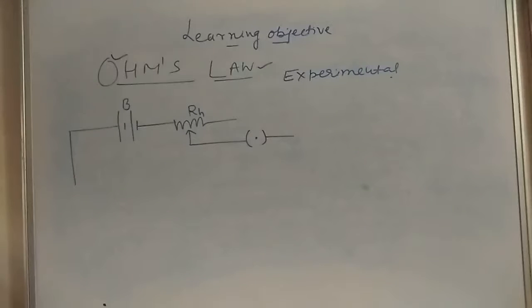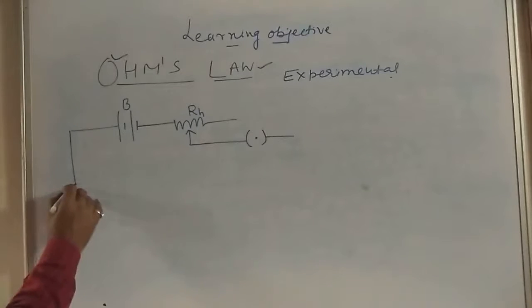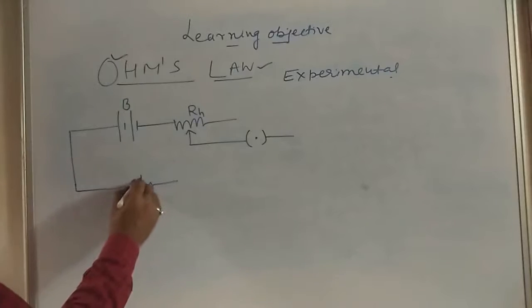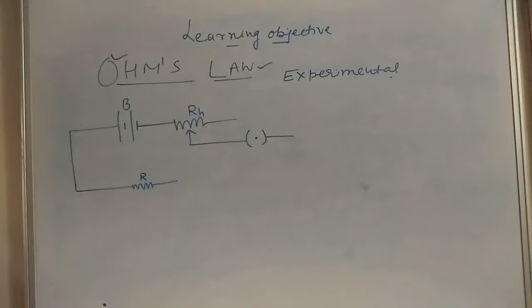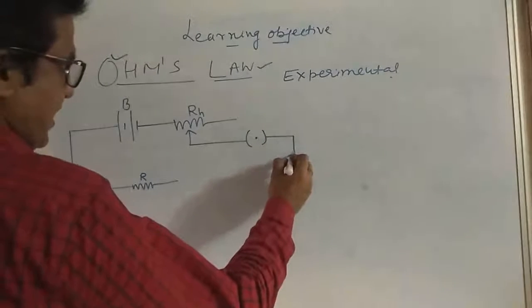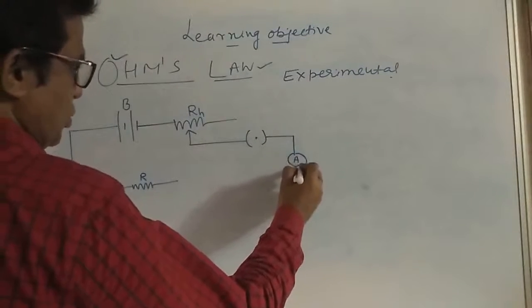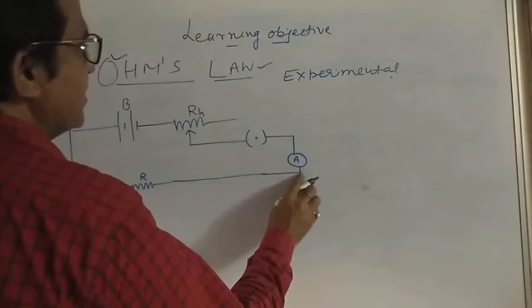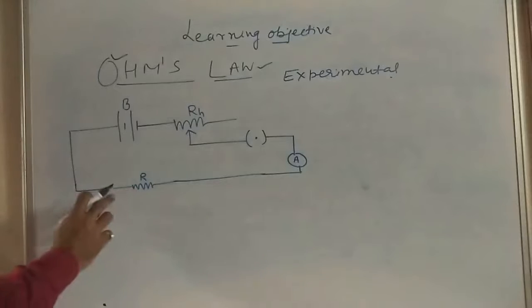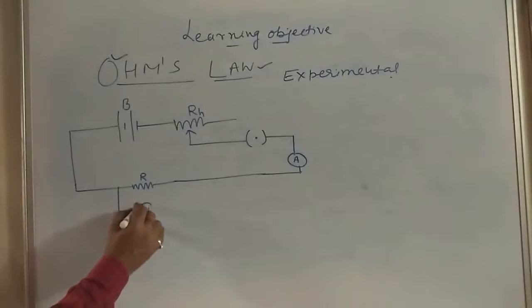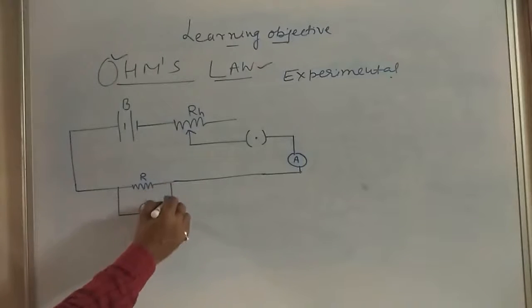Now, here we are taking a wire of which we have to find out the resistance. This is connected through an ammeter, like this here. In parallel, to measure the potential, I am using a voltmeter.